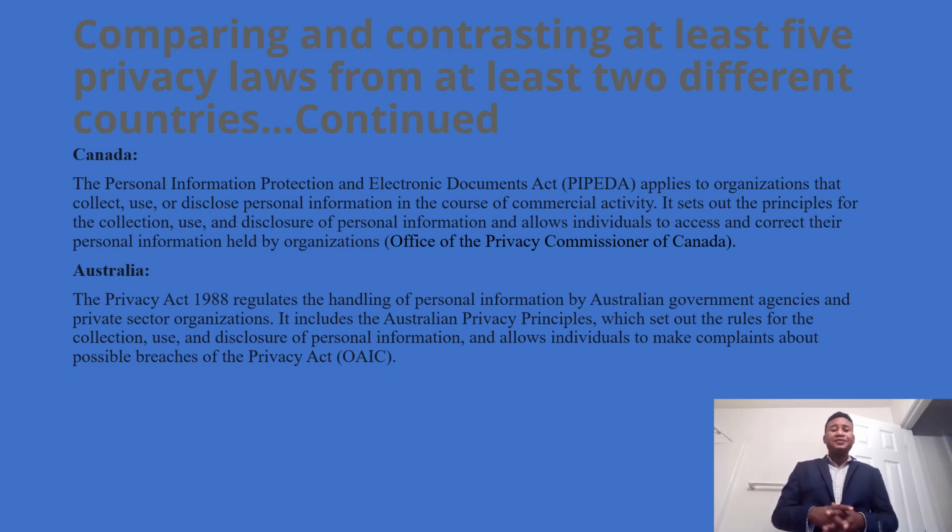4. Australia. The Privacy Act 1988 regulates the handling of personal information by Australian government agencies and private sector organizations. It includes the Australian Privacy Principles, which set out the rules for the collection, use, and disclosure of personal information and allow individuals to make complaints about possible breaches of the Privacy Act.